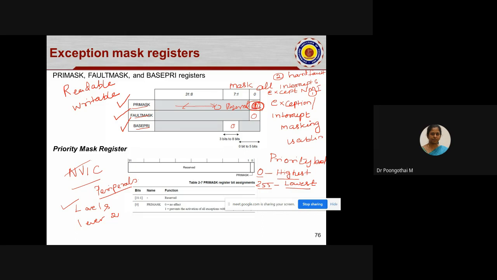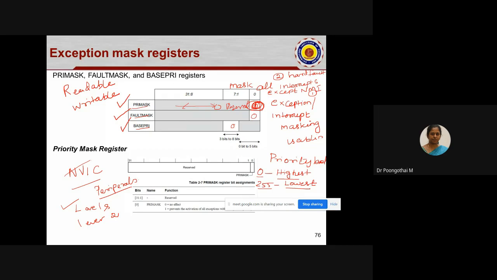If your processor is handling an emergency case, to avoid interruption from the interrupt sources, this priority mask register can be utilized to disable all the interrupt requests. Once the critical section of code execution is over, the programmer has to clear this bit to enable all the interrupts.